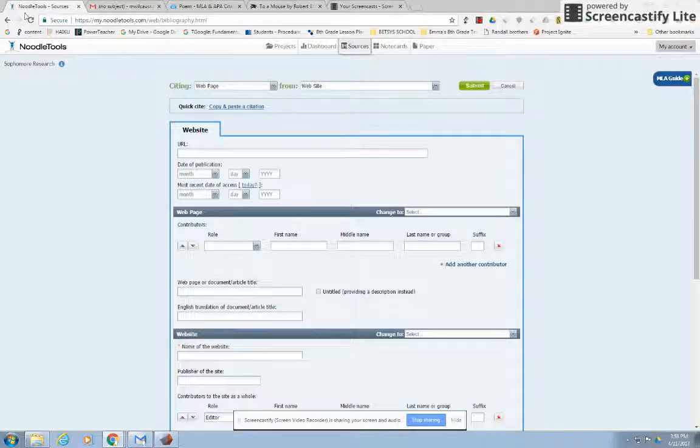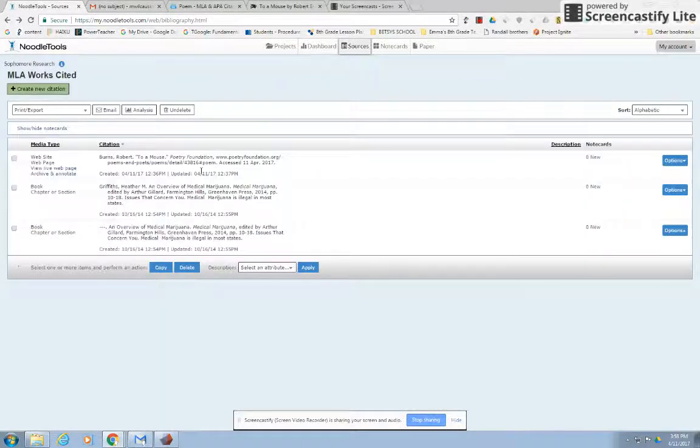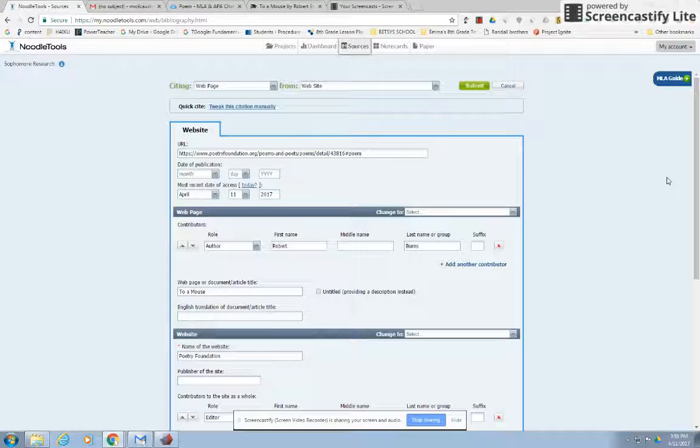Okay, I'm actually going to go back because I've already done it. Let me click back and show you. See, it's a web page on a website. I'm going to edit it so you can see what I put in there. I put in the URL. I put in the date accessed. You click on here and it fills in today's date.